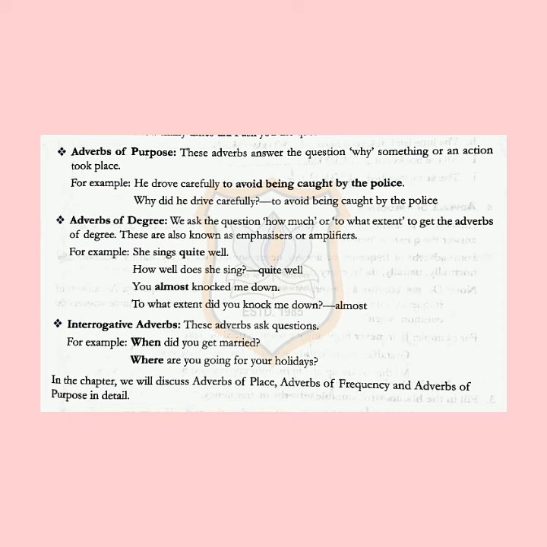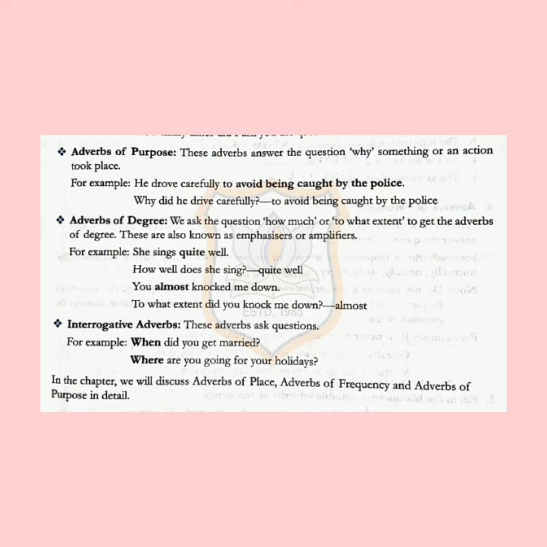Next is the adverb of degree. We ask the question how much or to what extent to get the adverb of degree. These are known as the emphasizer or amplifier. For example, she sings quite well. How well does she sing? Quite well. You almost knocked me down. To what extent did you knock me down? Almost.